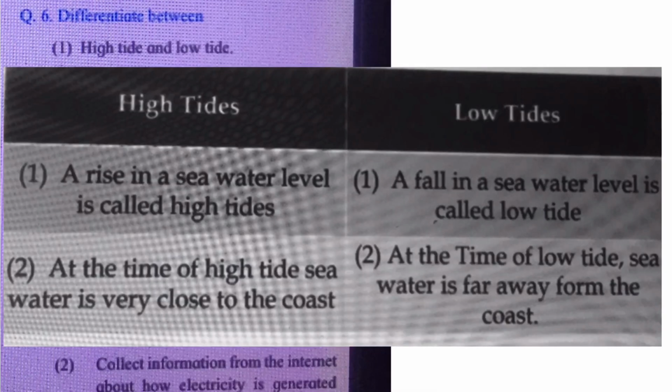Question number 6, differentiate between. First one is high tide and low tide. High tide, first point: a rise in the sea water level is called high tide. Low tide: a fall in the sea water level is called low tide. High tide, second point: at the time of high tide, sea water is very close to the coast. Low tide, second point: at the time of low tide, sea water is far away from the coast.